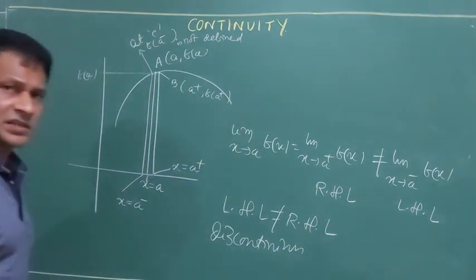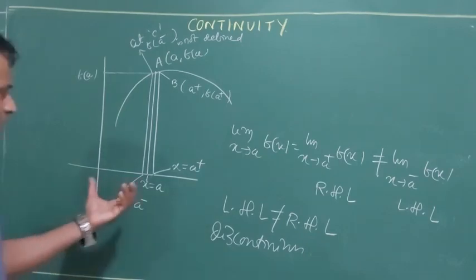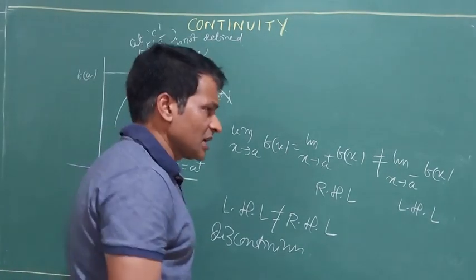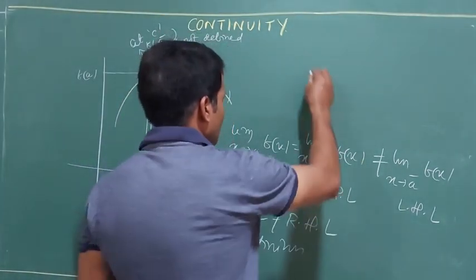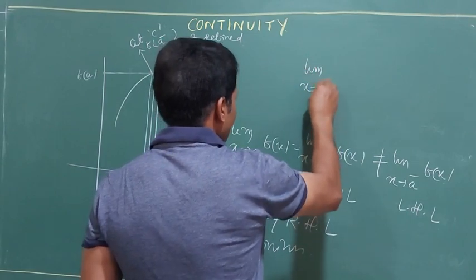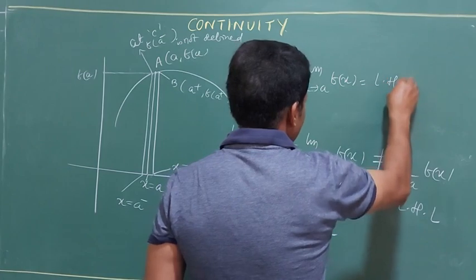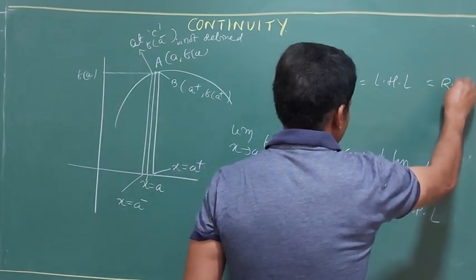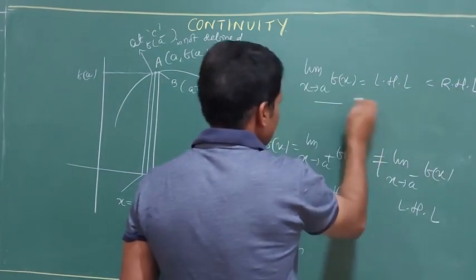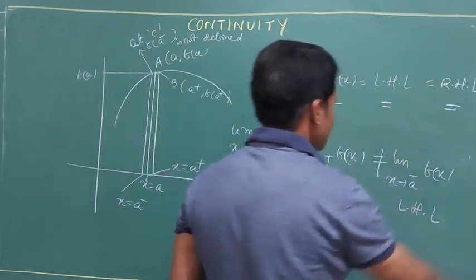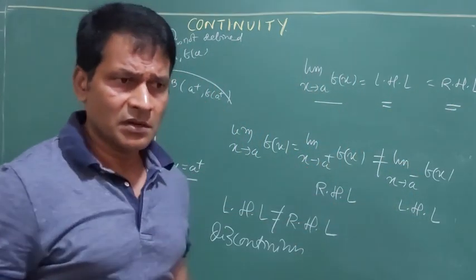What is it said to be? Discontinuous. So what is the condition for discontinuity? Out of the three values, the limit as x tends to a of f(x), LHL and RHL, this must be equal to this, must be equal to this. If these three are equal to each other, then it is continuous.